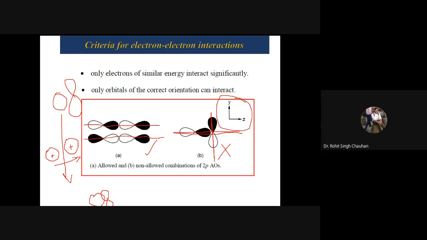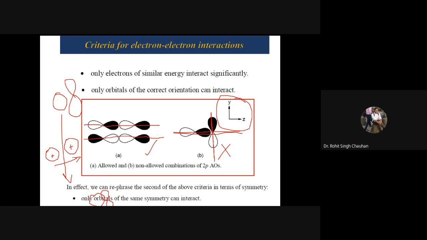Okay. And you might also be knowing that in case of sigma bond you need an axial orientation. However, in the case of pi bond you want a lateral overlapping. So S always takes part in sigma bonding. However, the Py takes part in pi bonding. So sigma और pi के orbital आपस में interact नहीं हो सकते. So okay. Now the next.